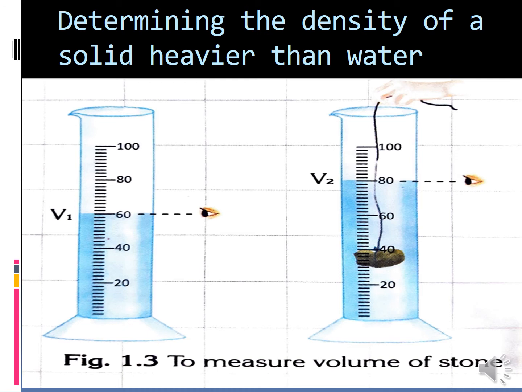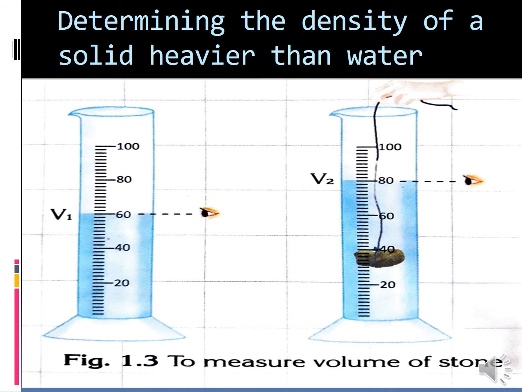See the next image. What happened after immersing that stone? The level of water rises. Why? Because of the density of the solid, that is the stone, the water level is rising. So with this we are going to find the density.